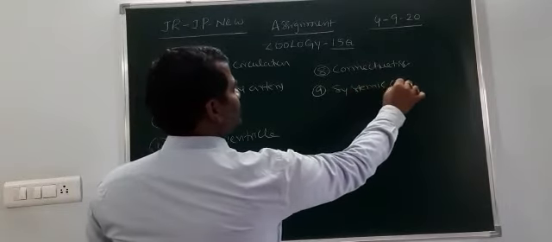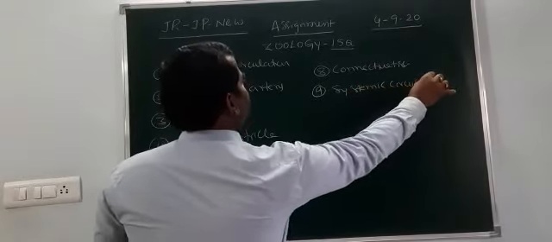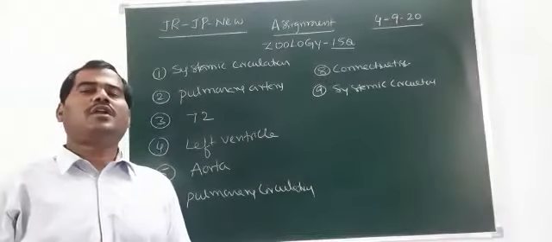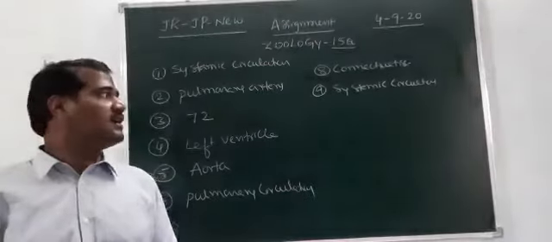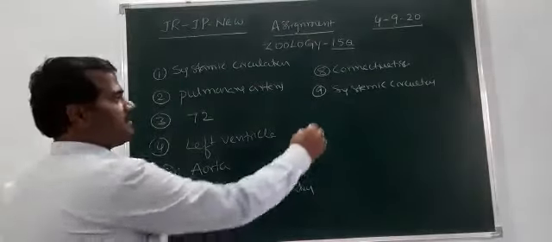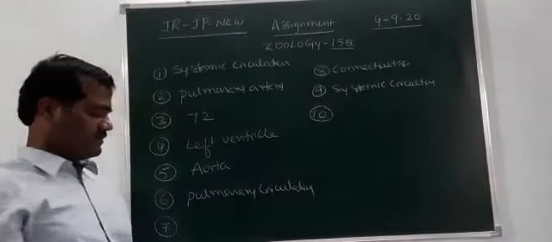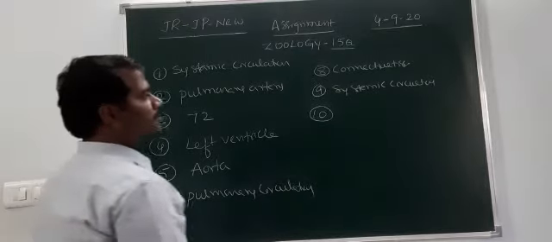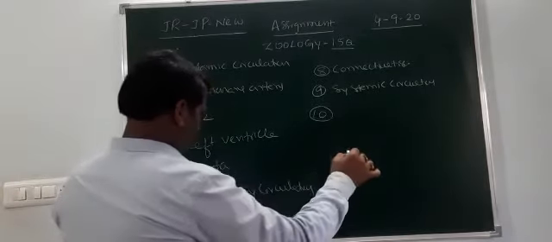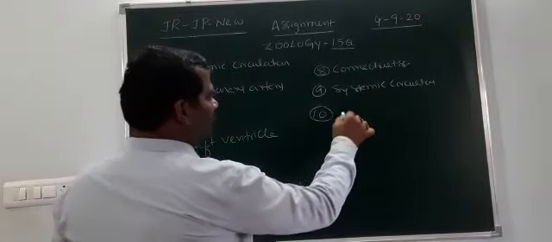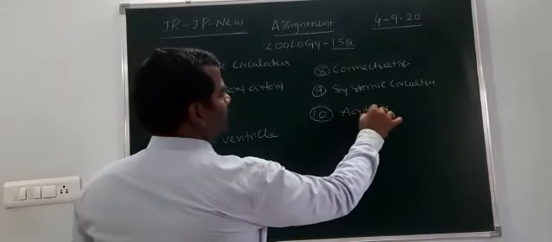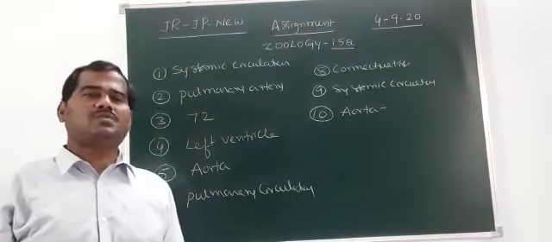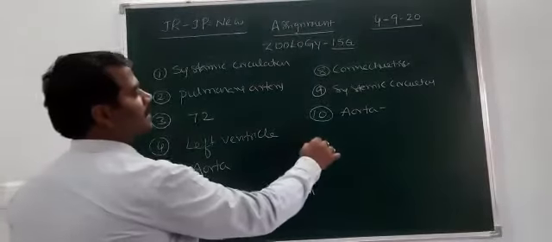Systemic circulation means blood supply from the left ventricle to the body parts to the right atria. This circulation is called systemic circulation. Then the 10th question is aorta and deoxygenated blood. The aorta is the main blood vessel that supplies blood to various body parts.